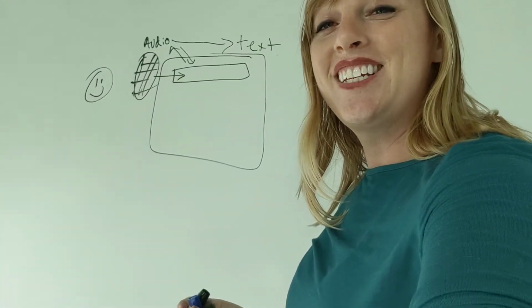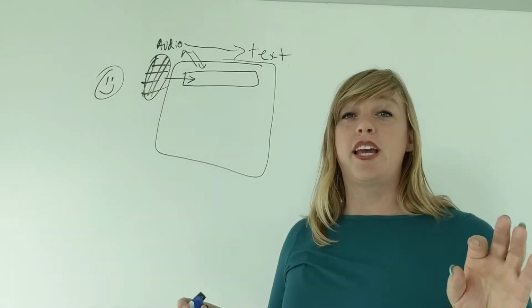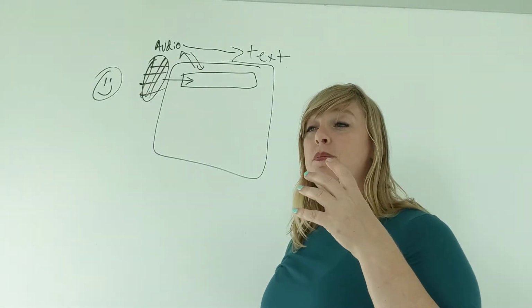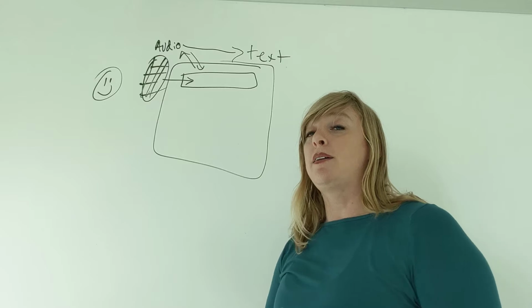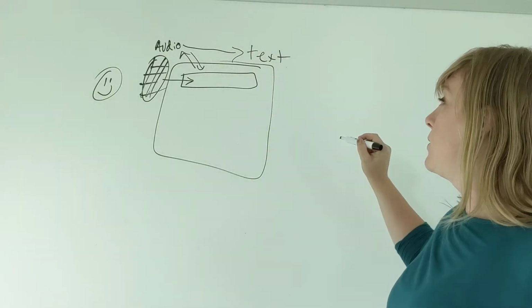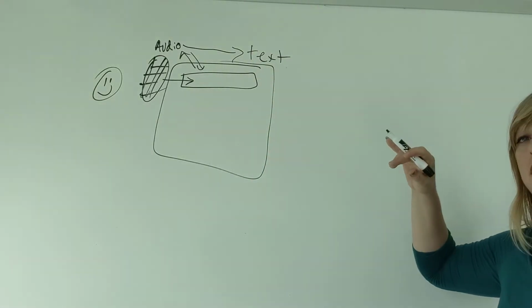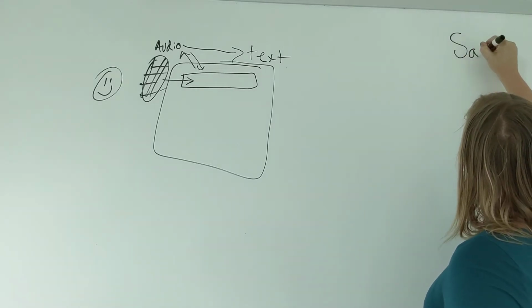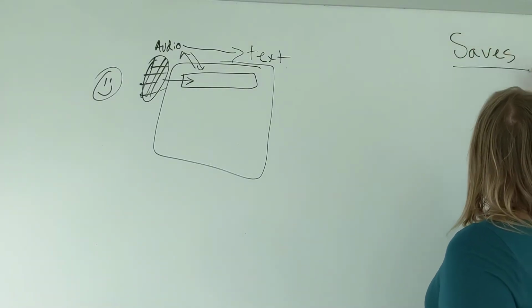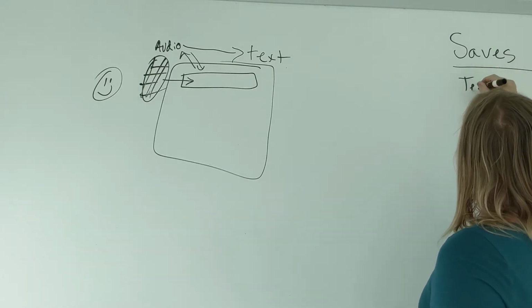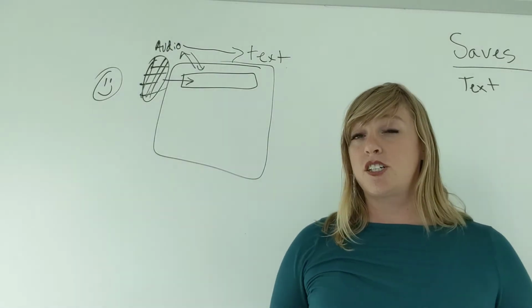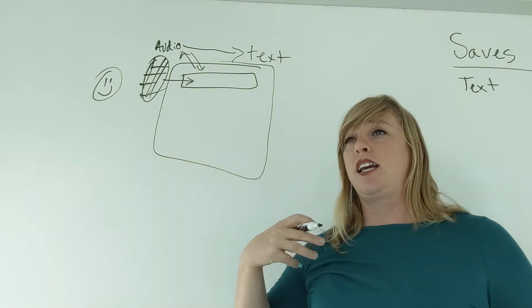So phase one of this is just being able to get the actual text out of what a person is saying and store that. But we also need the audio. So in this case, I'm just going to keep a little list over here of things to save. So we want text. That is my highest priority because at the end of the day, this is a songwriting application.